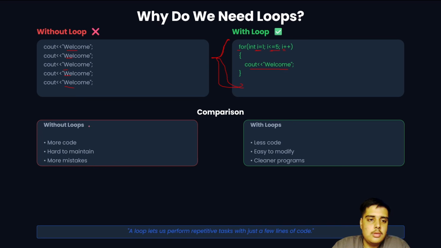Without loops, there is more code, it is hard to maintain, and there is more possibility of mistakes. But with loops, there is less code, it is easier to modify, and the programs are cleaner. A loop lets us perform repetitive tasks with just a few lines of code.